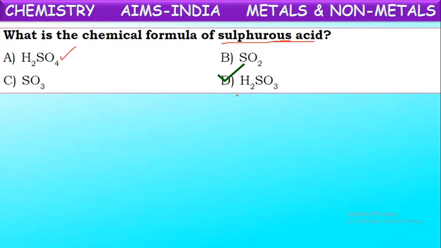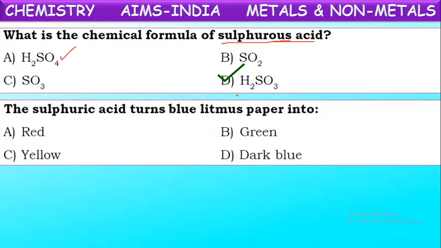Next, the sulfuric acid turns blue litmus paper into dash. Sulfuric acid turns blue litmus paper red because acids turn blue litmus red.